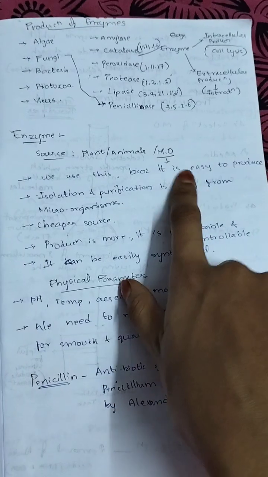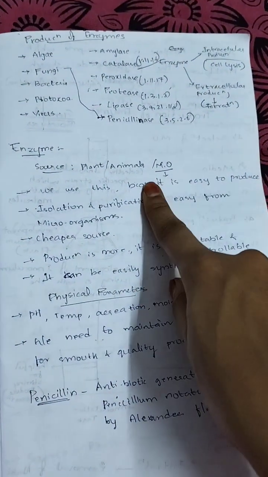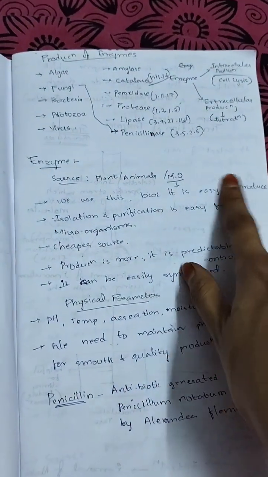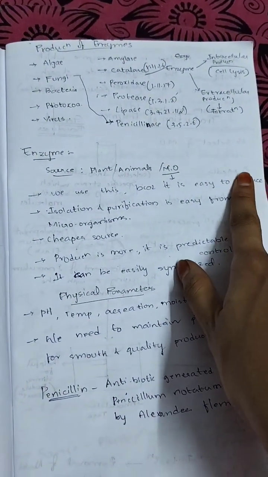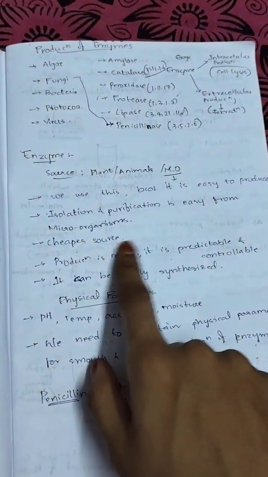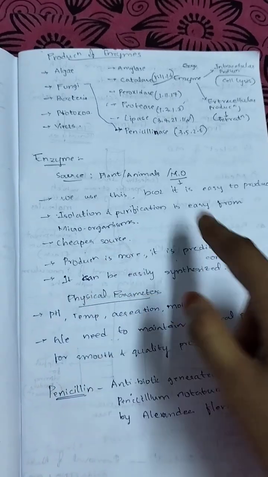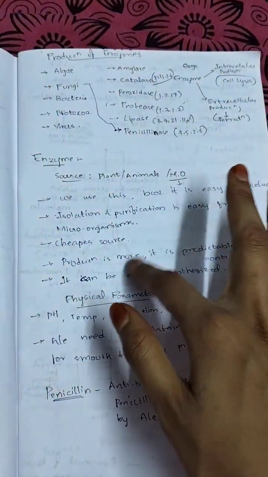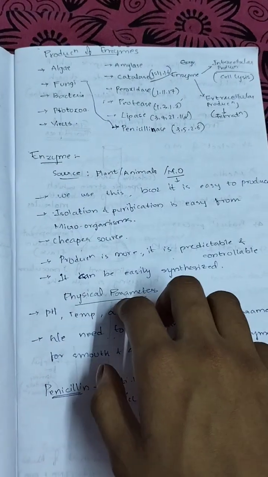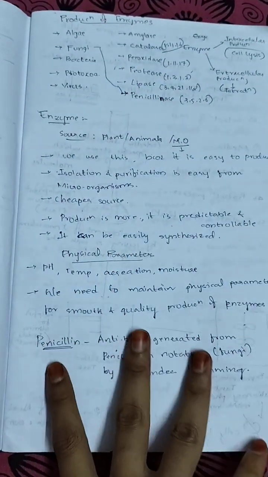But microorganisms are mostly used because enzymes from them are easy to produce. Isolation and purification of microorganisms is easy, and it is a cheaper source. The production is more predictable and controllable. It can also be easily synthesized.